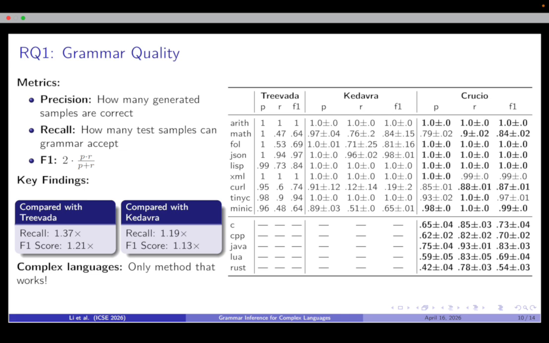Our first research question is about grammar quality. We measure precision, recall, and F1 score. Compared with Treevada, we achieve 1.37 times better recall and 1.21 times better F1 score.